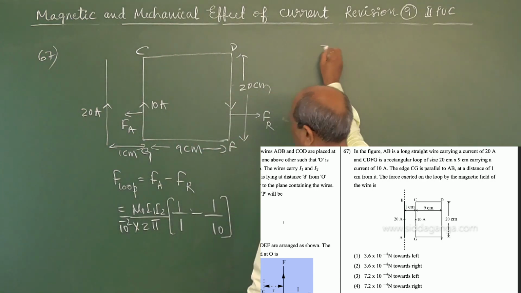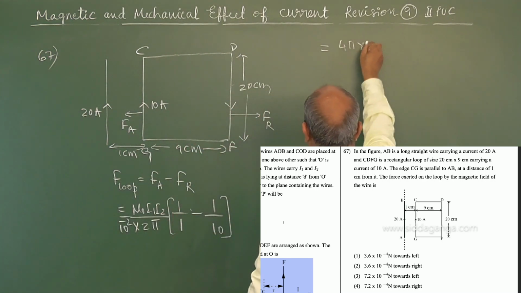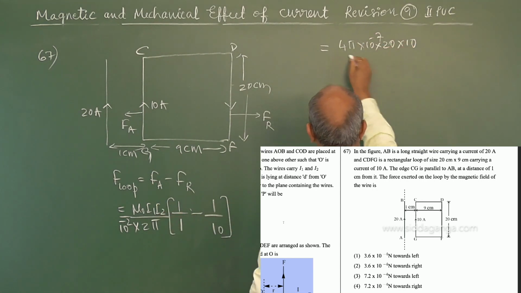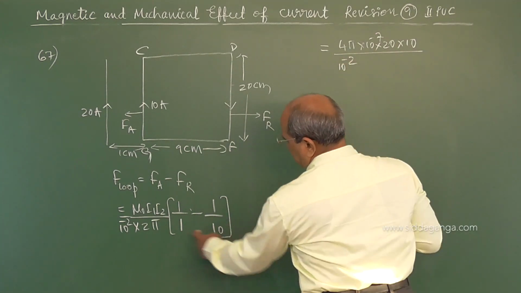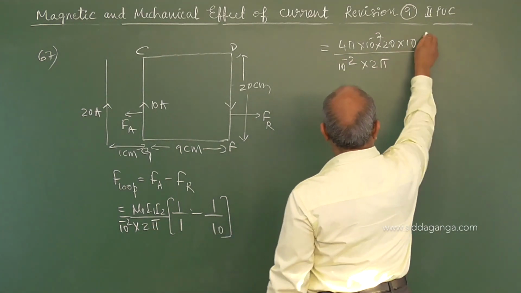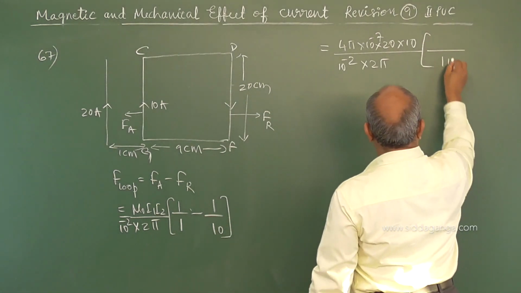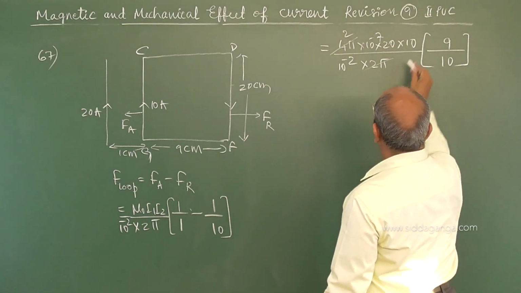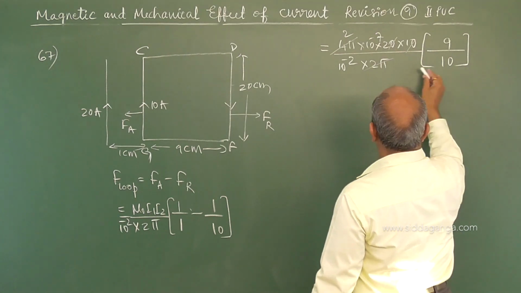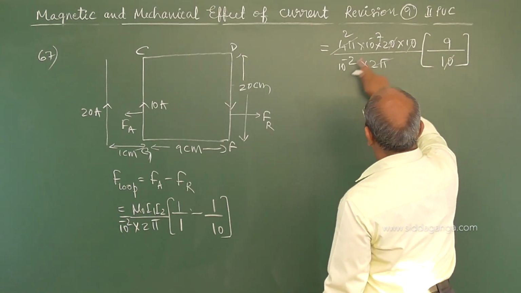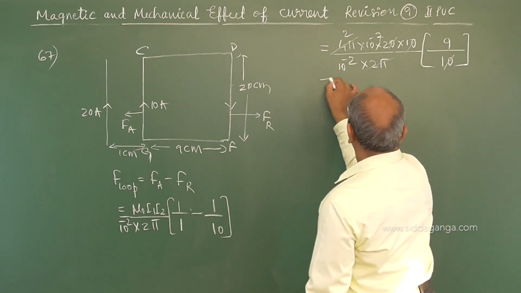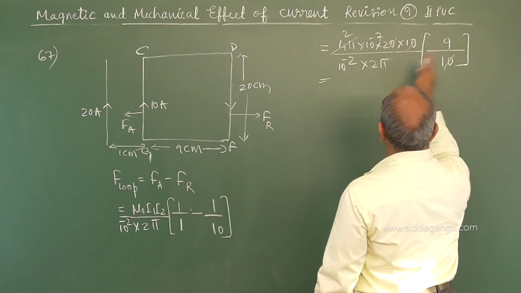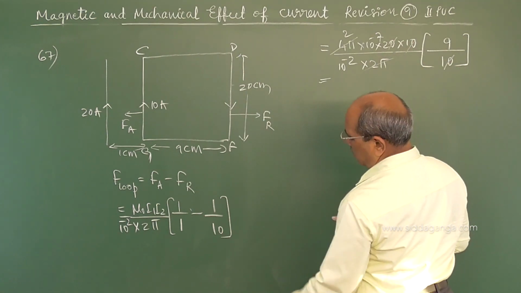Common term, let us substitute the values. Mu naught is 4 pi into 10 power minus 7. Current is 20 into 10, divided by 10 power minus 2, into 2 pi, into common LCM 10, 10 minus 1 is 9. 2 pi gets cancelled with the 2, this 1 comes to the numerator, 10 power 4. So 2 2s are 4, 4 2s are 8, 36, mu naught I1 I2.